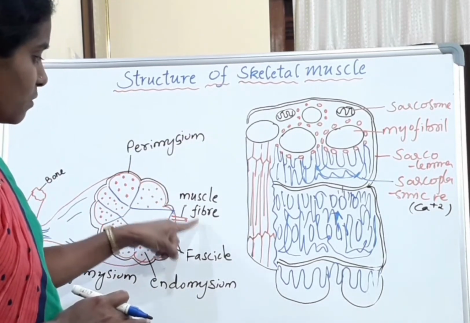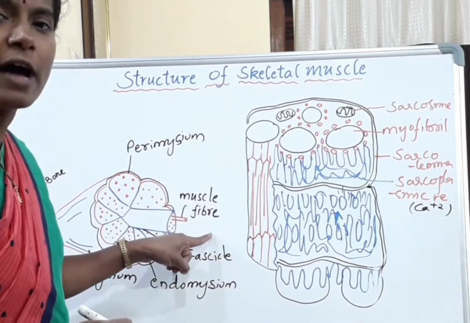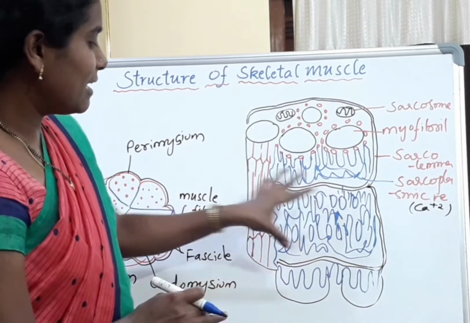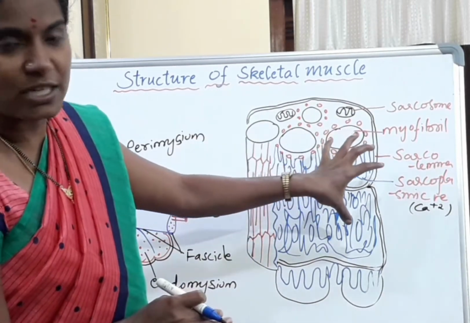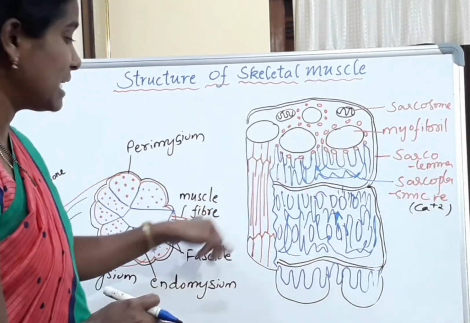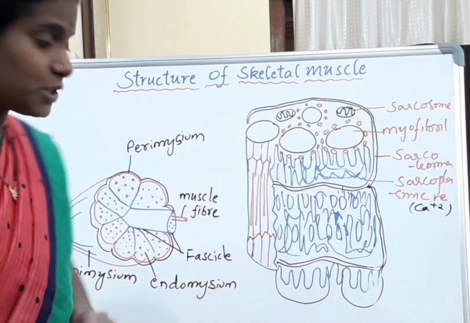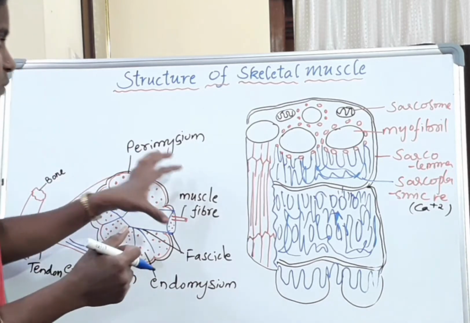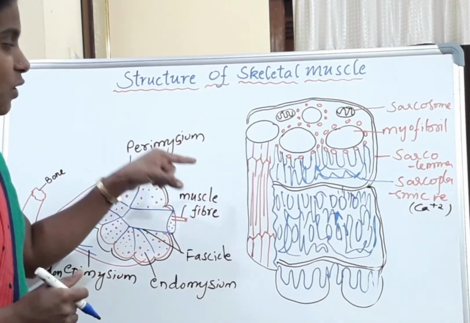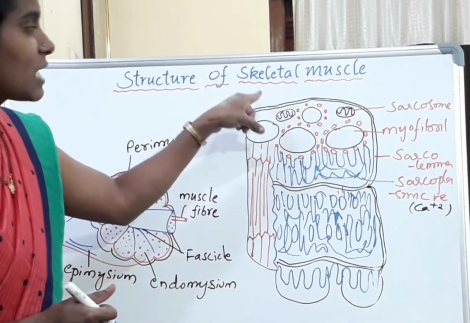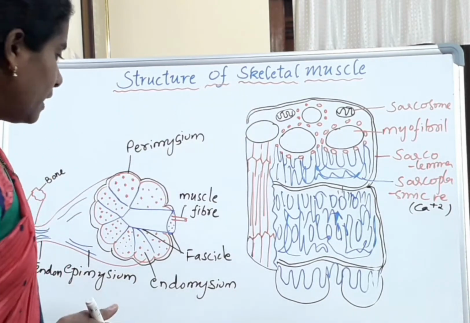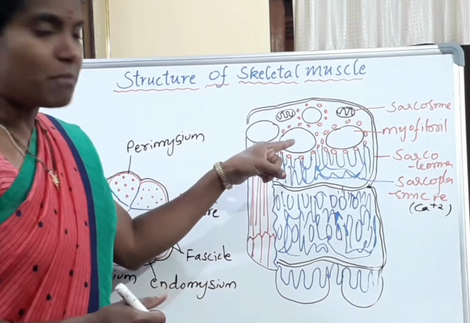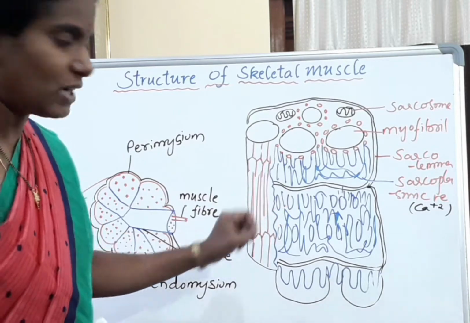Now observe, here is the muscle fiber, so this is the muscle fiber ultrastructure. The inner structure of the muscle fiber is this. Okay students, this is useful to first year students. It is a very important short answer: write a short note on the structure of skeletal muscle. Now let us see the muscle fiber internal structure.